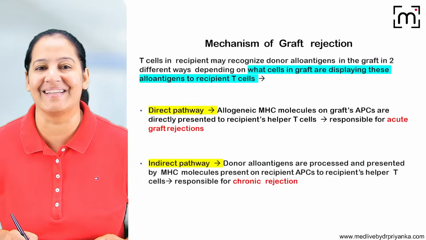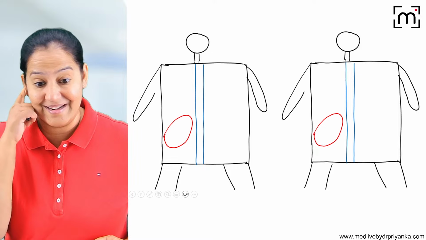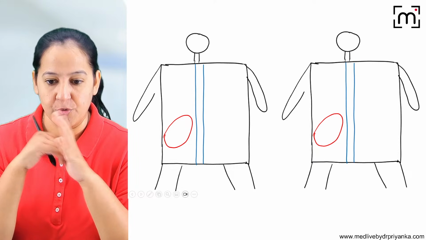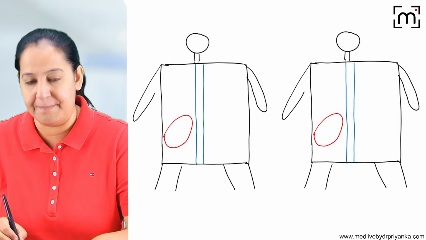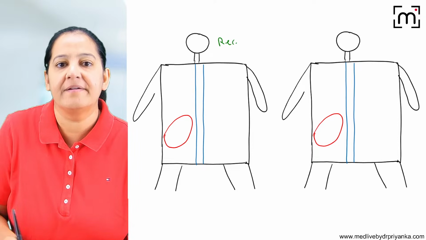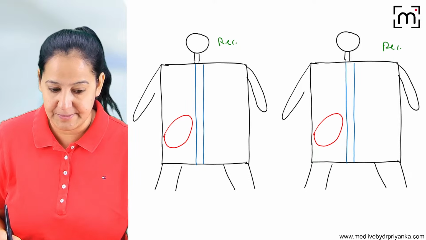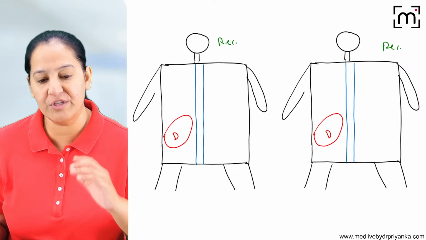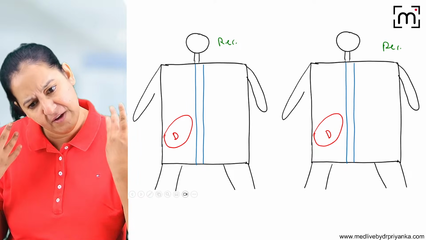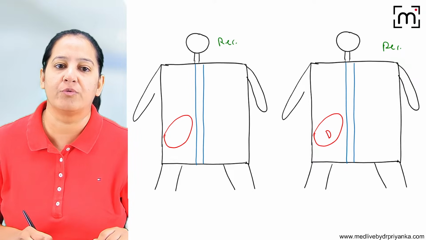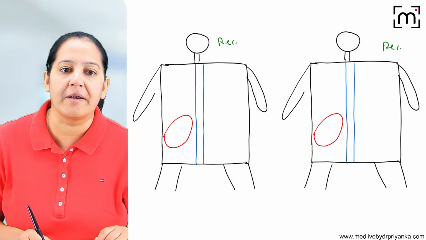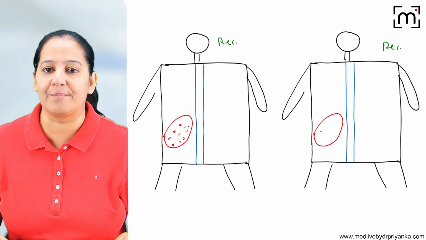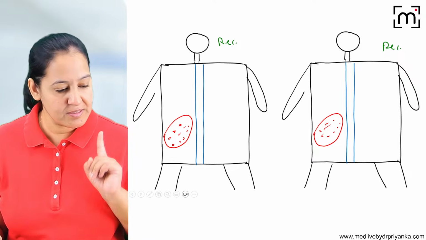Definitely I will. So listen, there are two mechanisms, direct and indirect. Please understand how it's tricky. Now here two bodies are shown to you. Both of them are recipients. This is recipient and this is recipient. And this is the donor tissue. This is the donor kidney or donor tissue which we have implanted in the body of the recipient. The donor tissue contains antigens which are foreign for the recipient. So what is the first step?